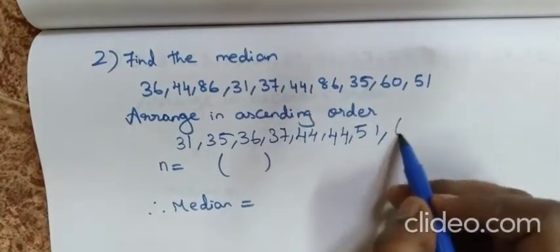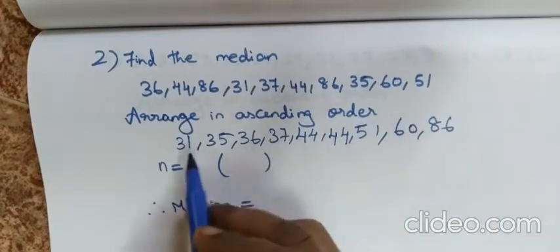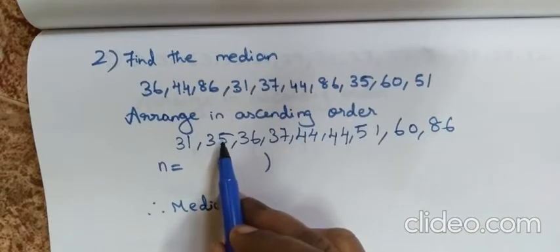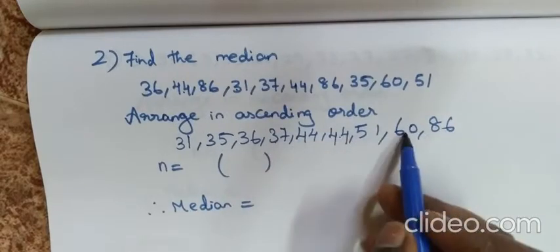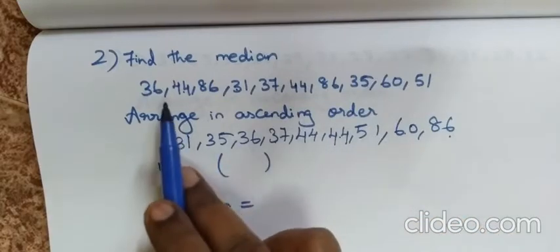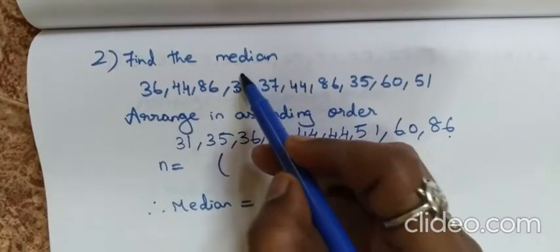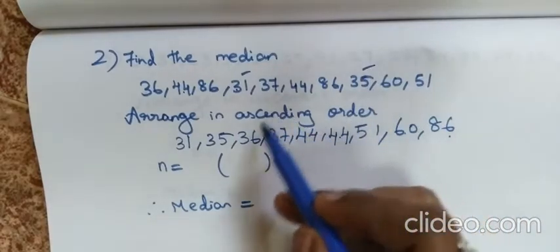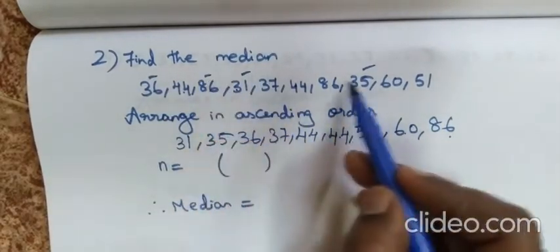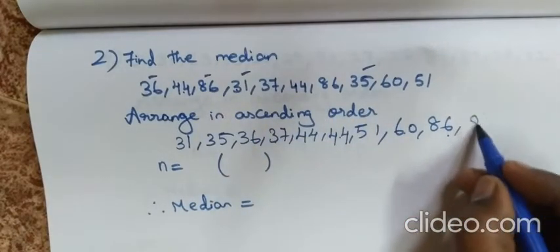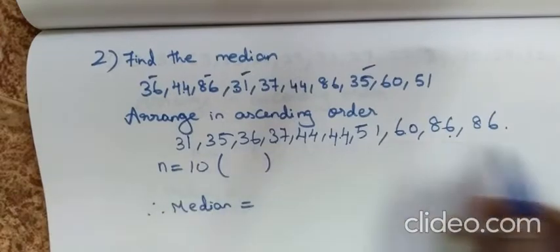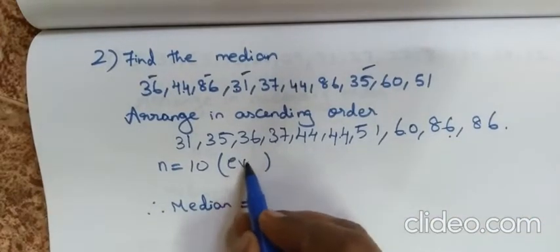Then 60. Then 86. So now count 2, 4, 6, 8, 10 values. That means we have left one number. 31 we have written, 35 we have written, 36, then 86 is given 2 times, so we have to write it 1 time. So n is 10. After counting, n is 10, right? 10 is an even number.